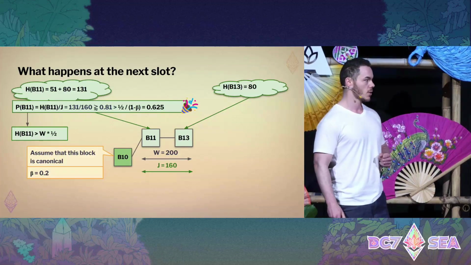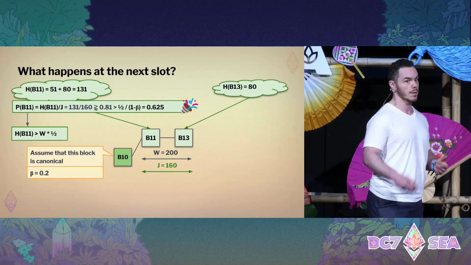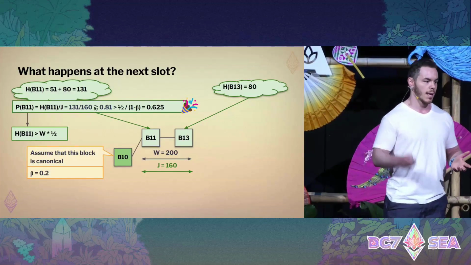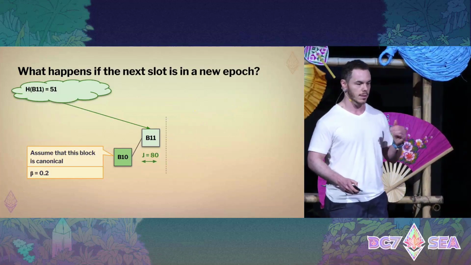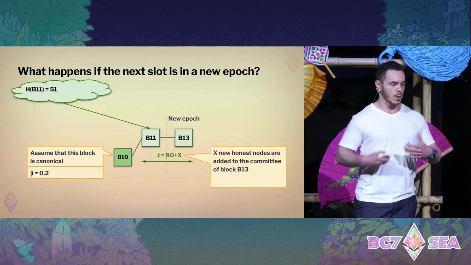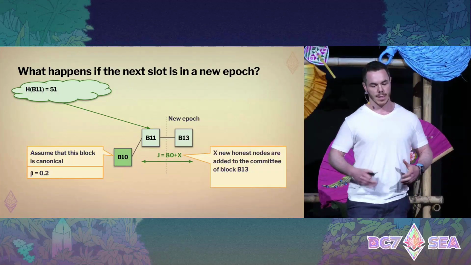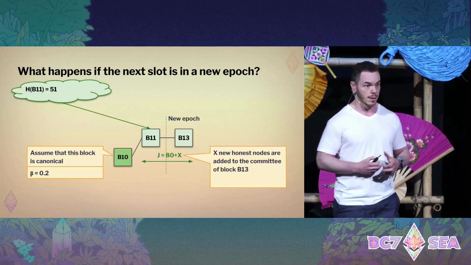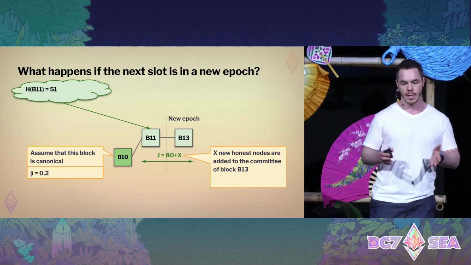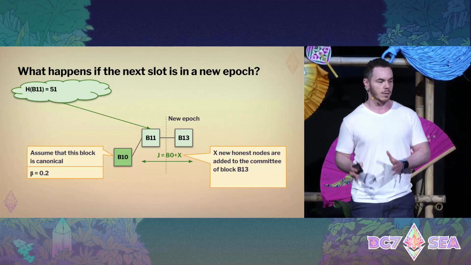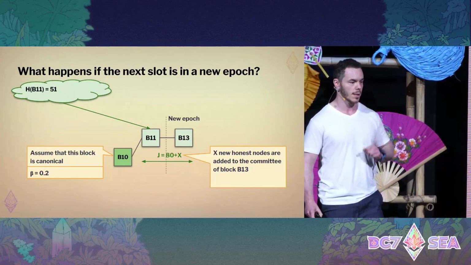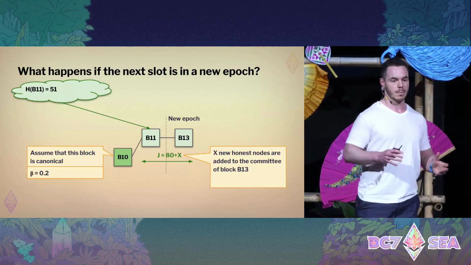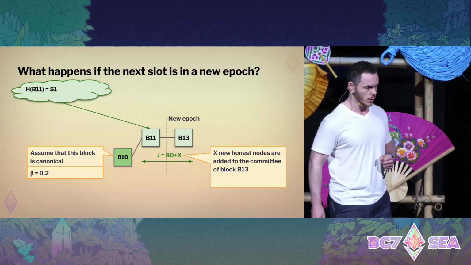Now, for those who know Gasper intimately, they might ask, but when you cross the epoch, things are not exactly like that. But I'll show you that that's not a problem. What happens when you cross the epoch is that a new validator set is sampled, but it's possible that in the new slot you have validators that have already voted before. So in this example, we assume that the honest committee only increases by some X.